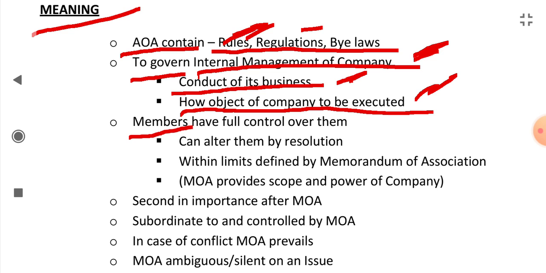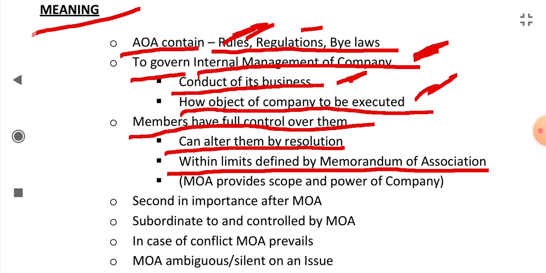Members have full control over the articles. They can alter them by resolution, but the alteration or change should be within limits defined by the Memorandum of Association. The Memorandum of Association provides the scope and power of the company. You cannot change the articles by going beyond the memorandum, beyond the power given by the memorandum.